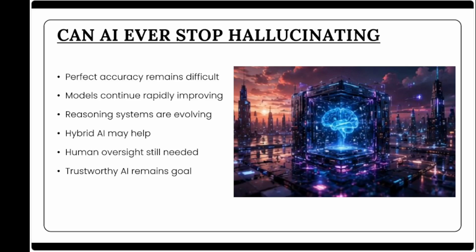AI models may become far better at detecting when they lack information and admitting uncertainty instead of inventing answers. In this future, trustworthy AI will likely involve strong collaboration between humans and machines rather than total automation. Understanding hallucinations today helps users become smarter and safer when interacting with AI technologies that are rapidly shaping our world.